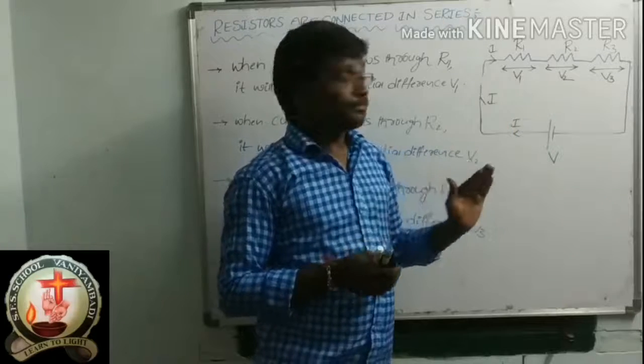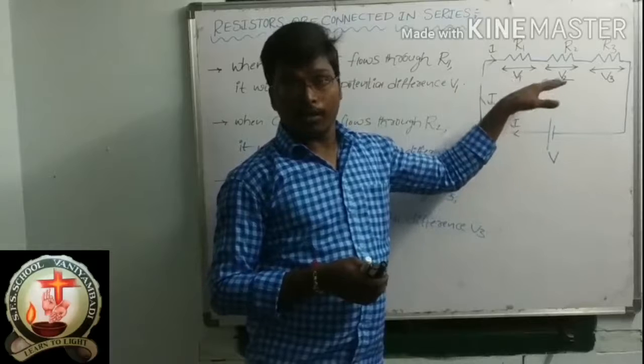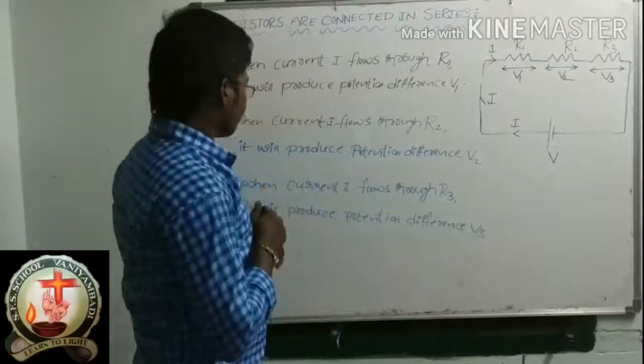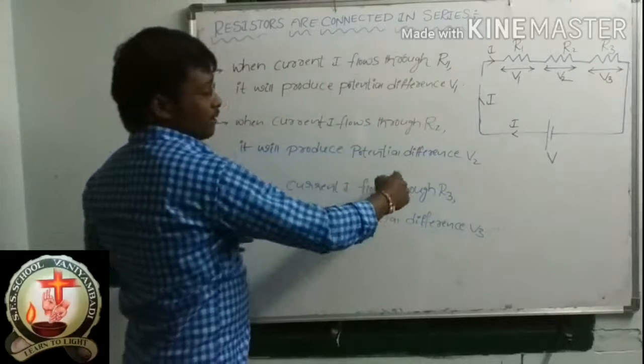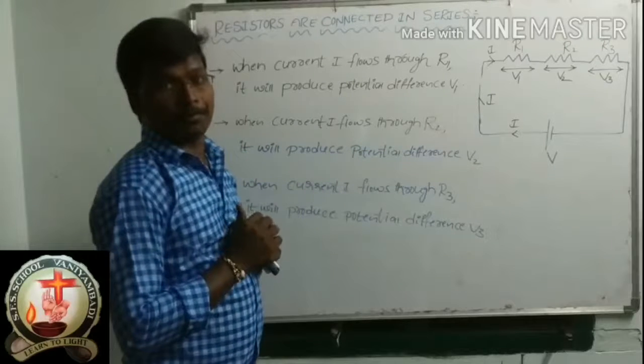This is the procedure going on in this electrical circuit. Now potential difference V1 is being produced, V2 is being produced, and V3 is being produced.